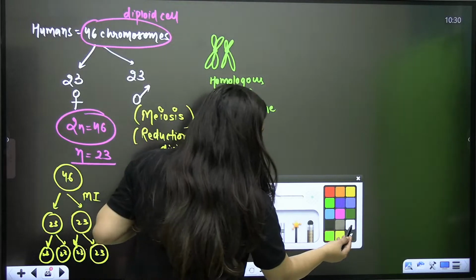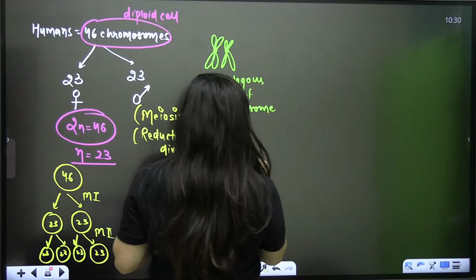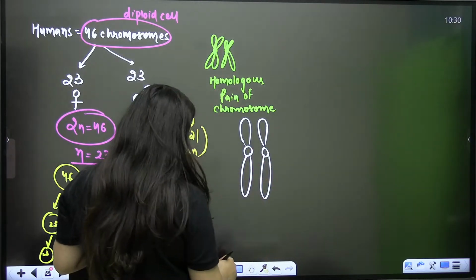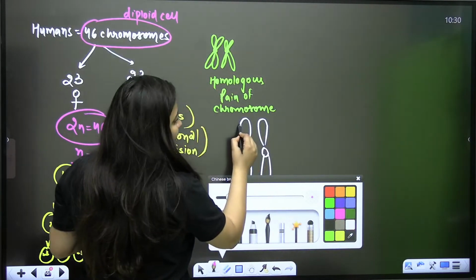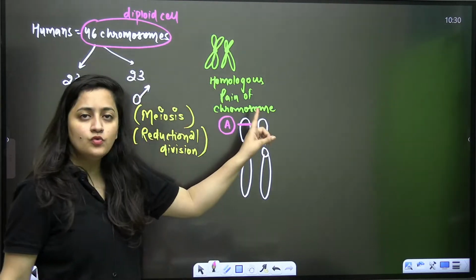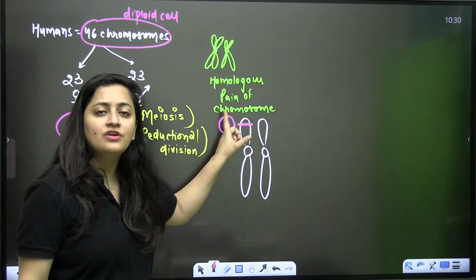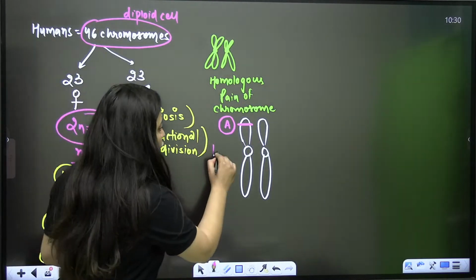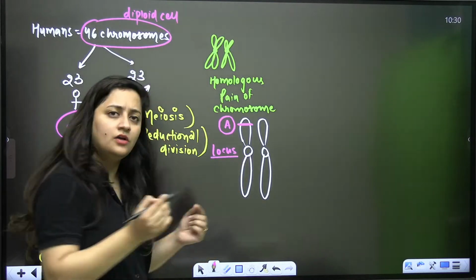Let's say if it is a homologous pair of chromosomes, here a gene A is present, and the position of a gene on a chromosome we call the locus, and the plural is loci.